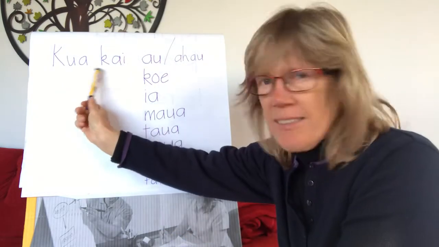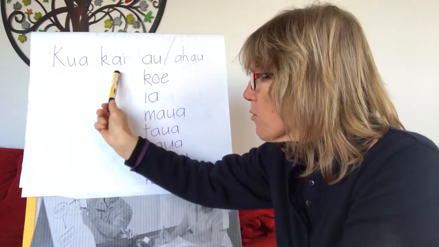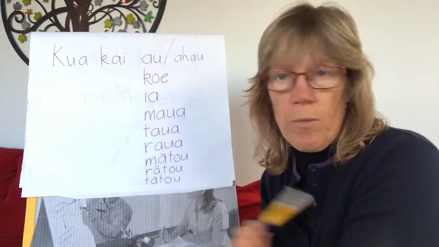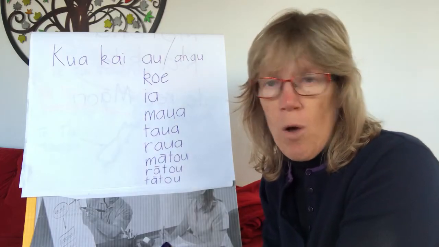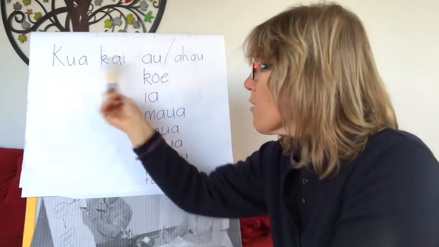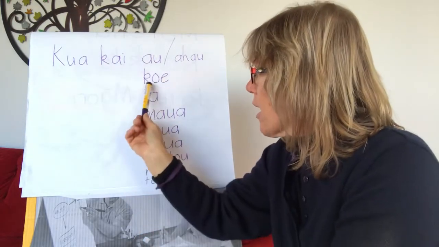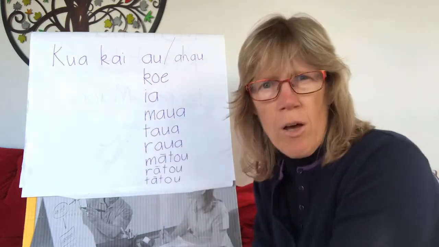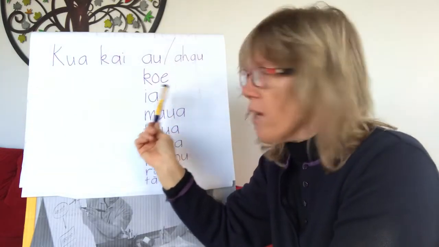So a really easy sentence about this is kua kai. This means eating, and this is has happened. And we'll start with au. I have eaten. Kua kai au. So I have, so have or has. I have eaten. And then if we wanted to change that to a question, it would be kua kai au, have I eaten?